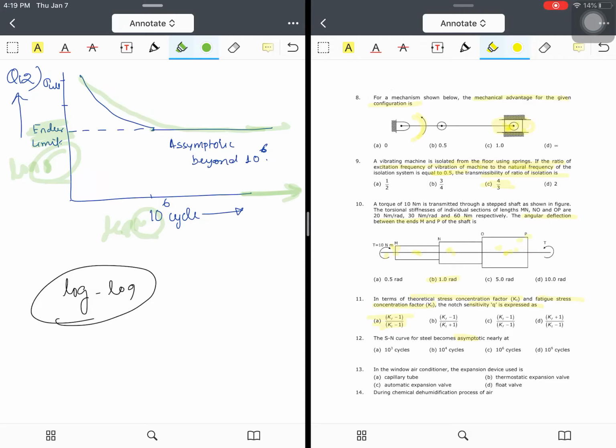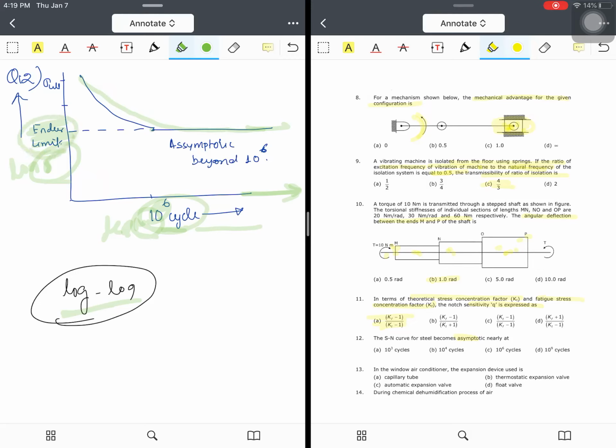When we use a log curve, we get linear terms, because these values are of the order of 10 to the power 6. You see the number of cycles here is nearly 1 million, 10 million. In order to shorten it, to encapsulate it, we generally use a log graph. Since they have not mentioned anything, I will be using it directly. We know that at 10 to the power 6 cycles, the steel structure attains the endurance limit.